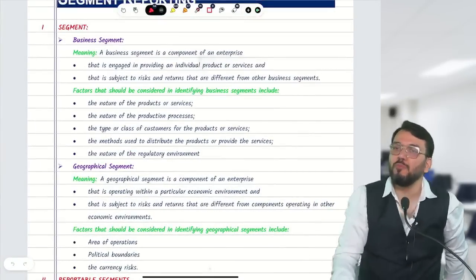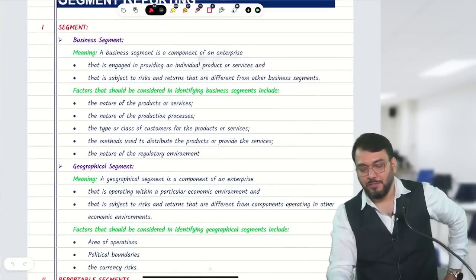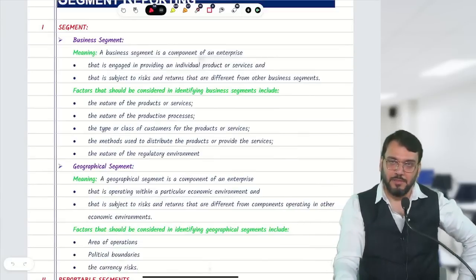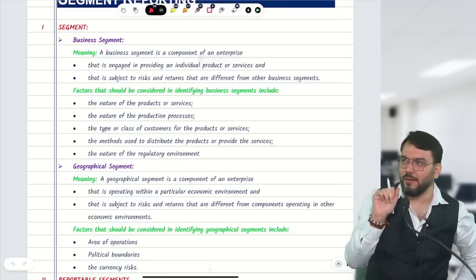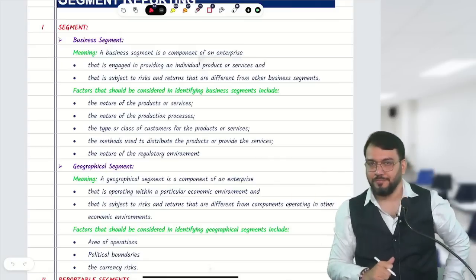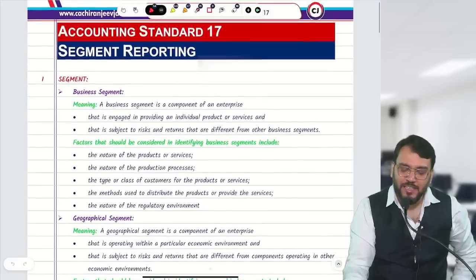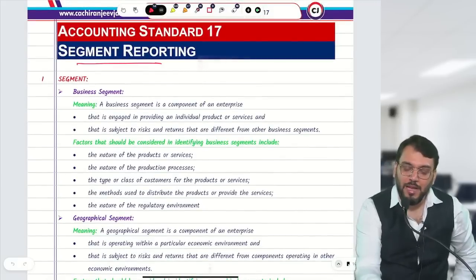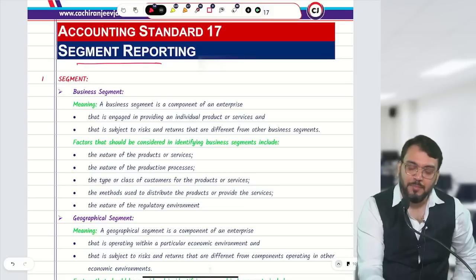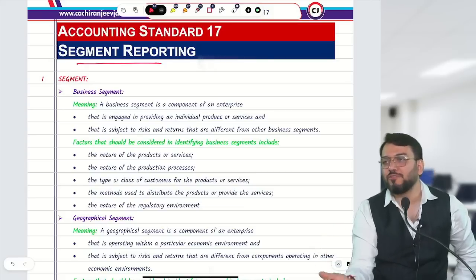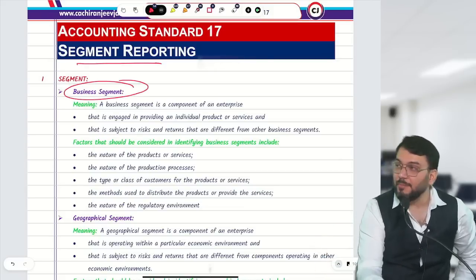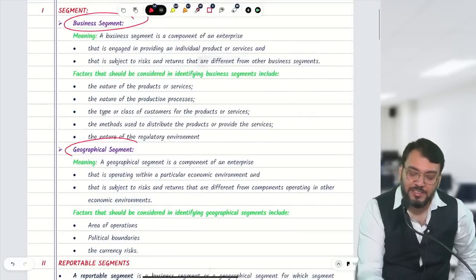Now I need to only inform you whatever question is important. There are 3 points. There I will say 2 points from which question will come. First, let us discuss what they say. Segment reporting. Every business should divide their entire entity in 2 types of segment. One is known as business segment. One is known as geographical segment.